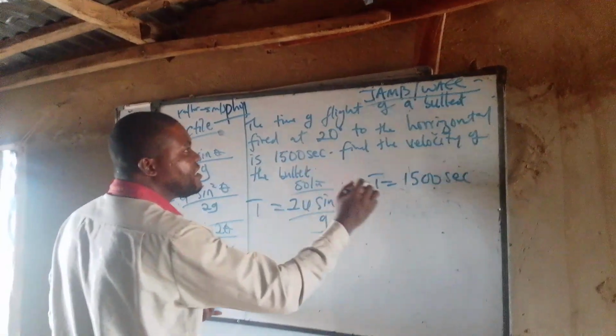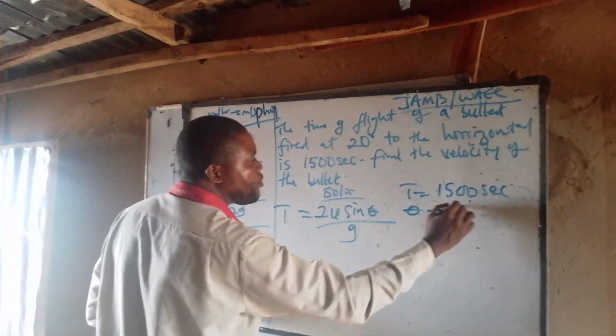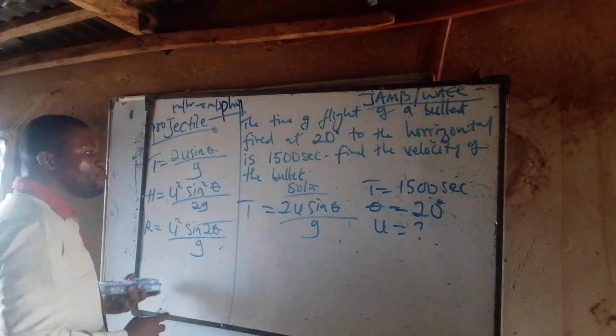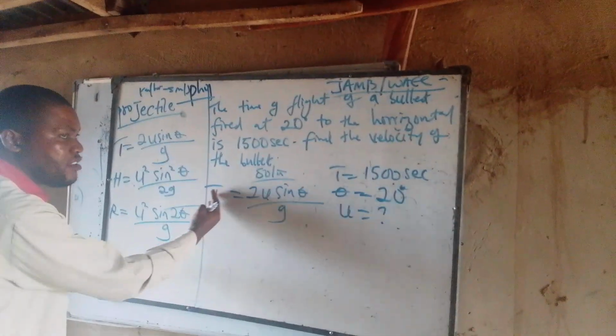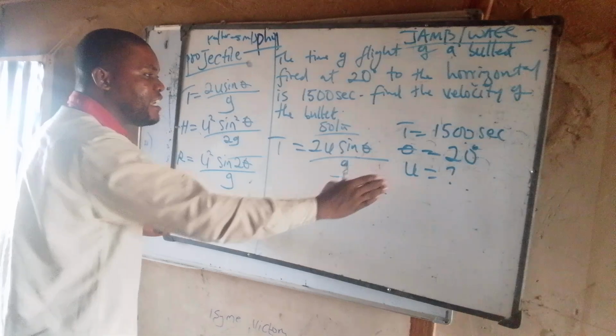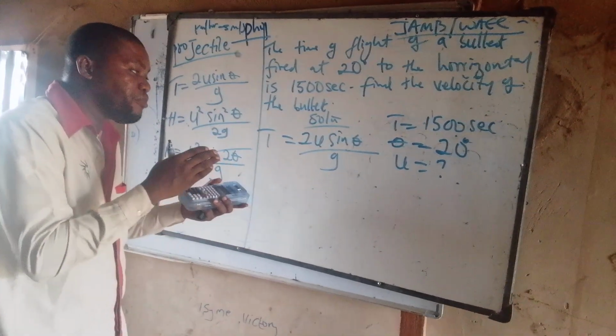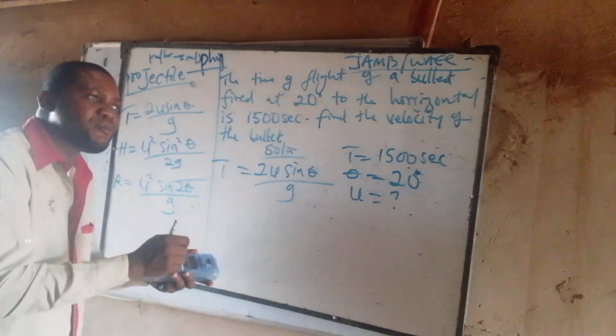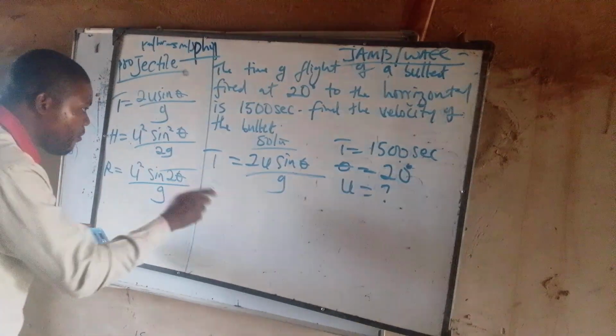So now, from here, they say the angle theta is equal to 20 degrees. They say I should find U. I don't know U. Now, you must not always be asked to find this parameter. You can be asked to find this one or anything here. So your problem is to identify what you're asked to look for, then make that the subject of the formula.